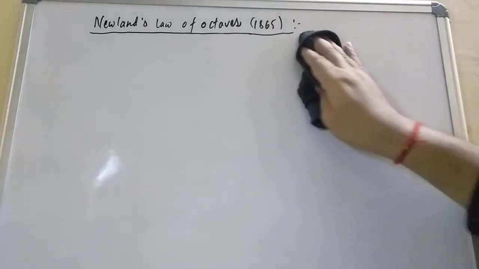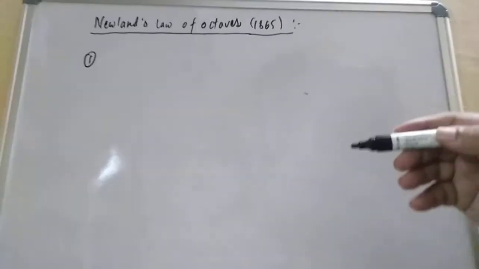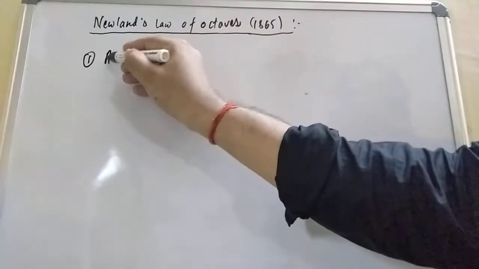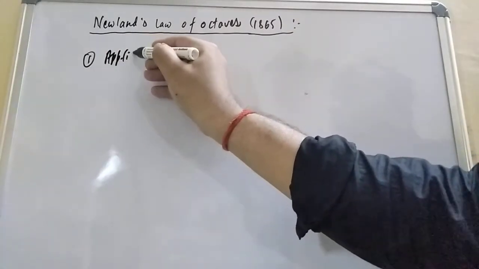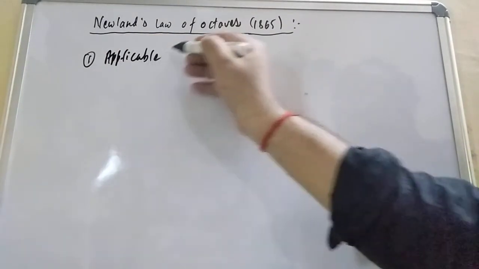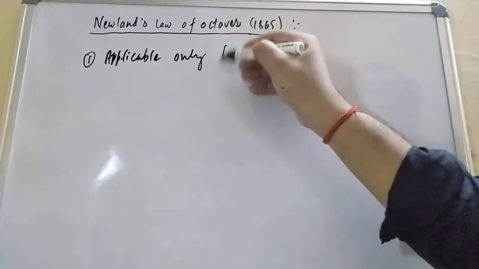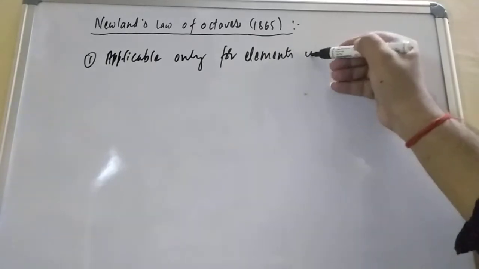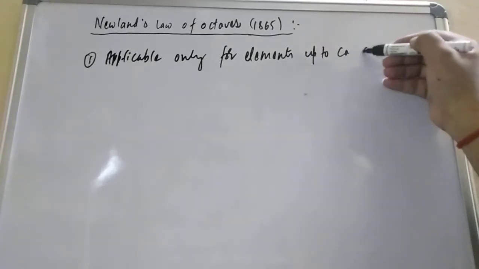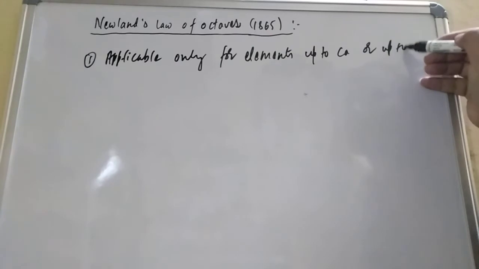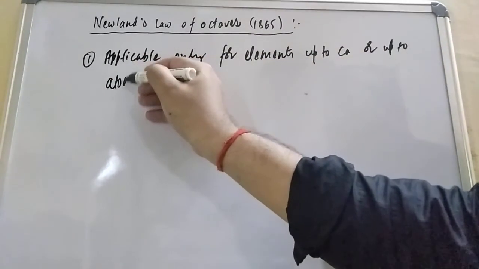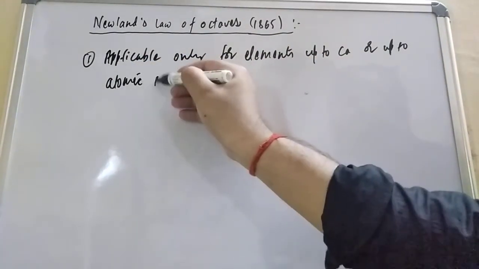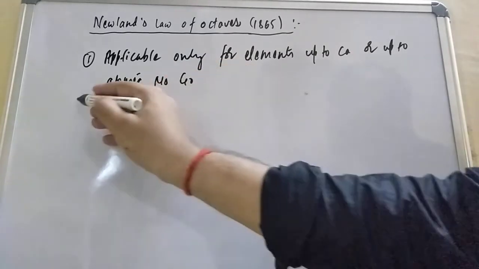What is limitation number 1, friends? It is applicable only for elements up to calcium, or up to atomic number 40. This is the first limitation.